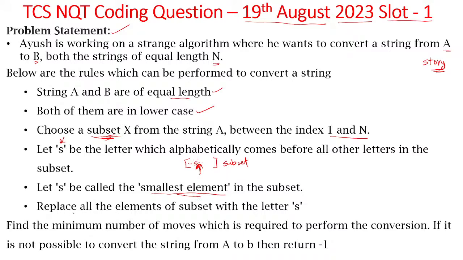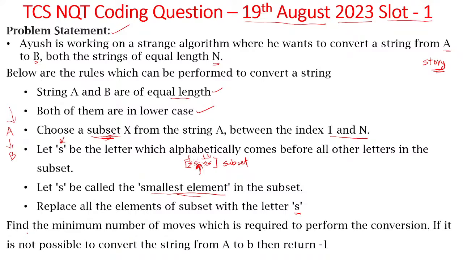Now what you need to do is replace all the elements of the subset with the letter S. You need to replace the remaining elements present in the subset. All these elements you need to replace with S. Whatever is the smallest element, you need to replace all other elements with S. So these are the rules given for converting a string A to B. By following these rules, finally you need to convert the string A to B.